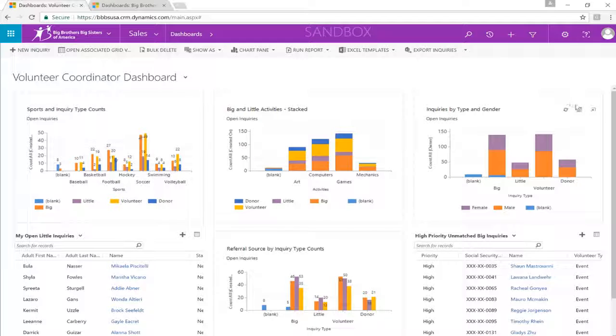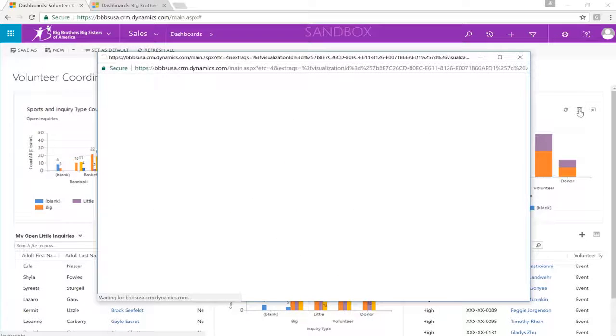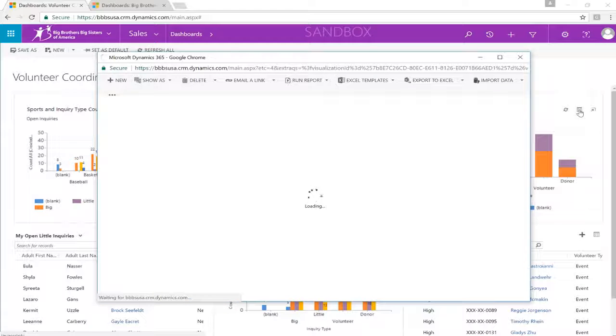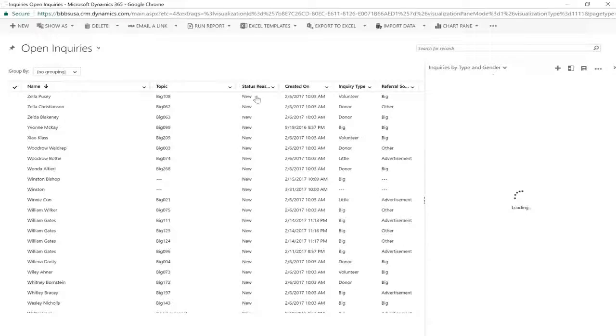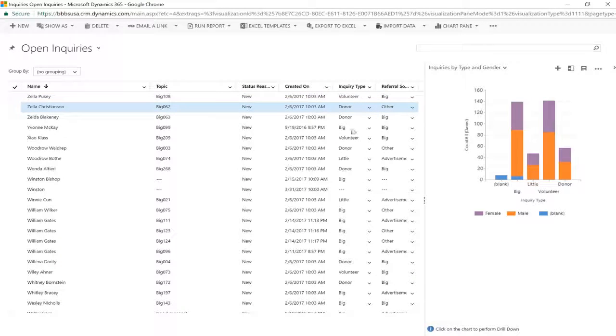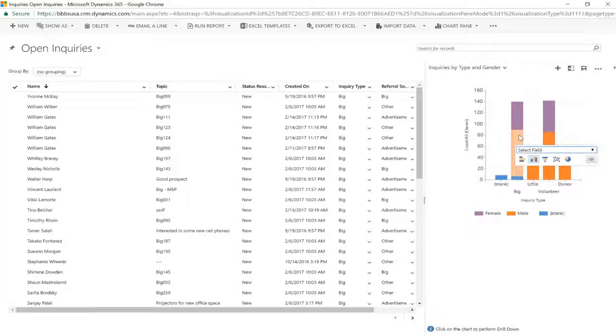So for instance, if I wanted to view the data behind this inquiries by type and gender, all I'll need to do is click this view button and notice that it will launch out a new screen which has the chart up to the right as well as the data that is actually making up this chart to the left. So here I can see my open inquiries, and if I wanted to filter this data, let's say that I just want to see the male inquiries that have come in for bigs, I could click here and notice that it actually filters down the data that I'm seeing.